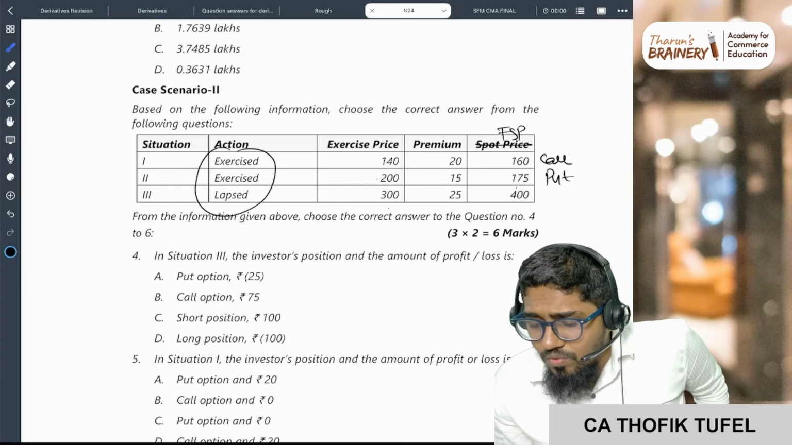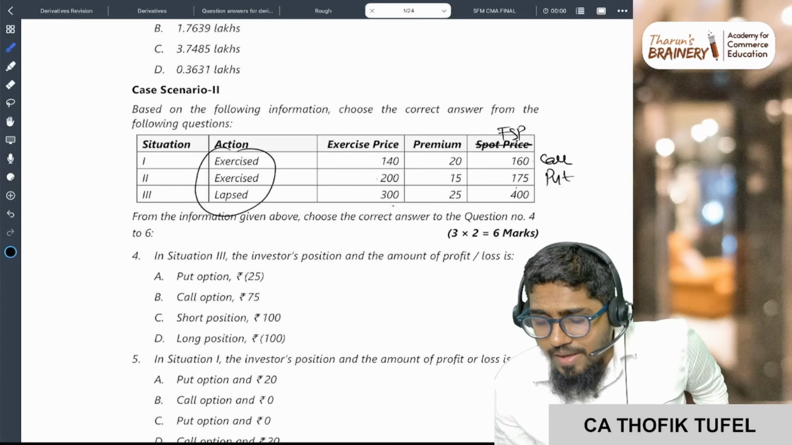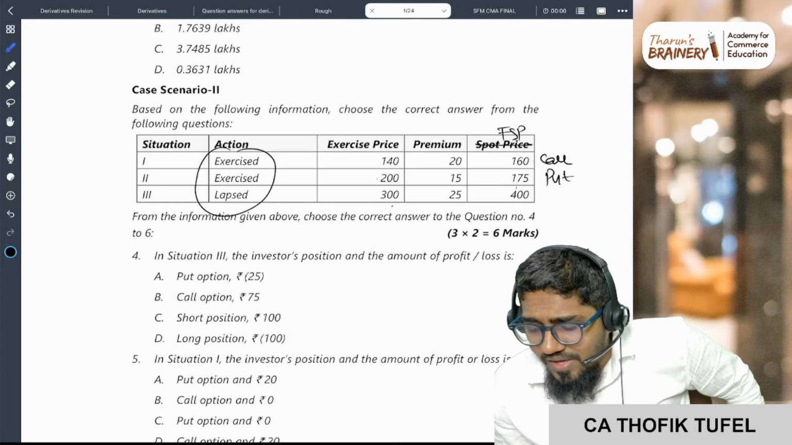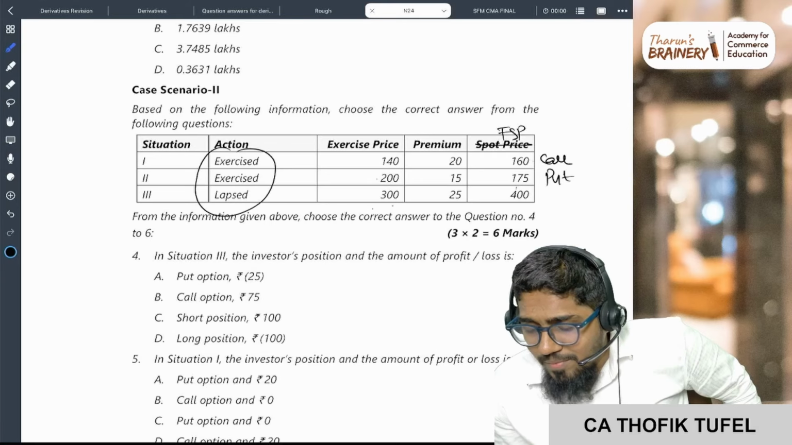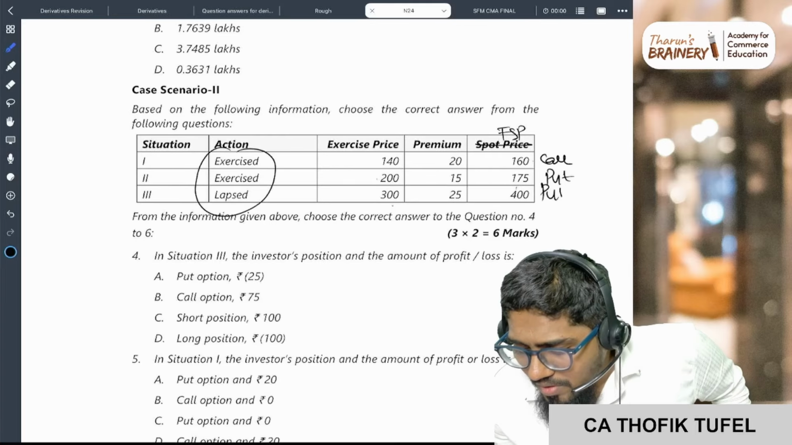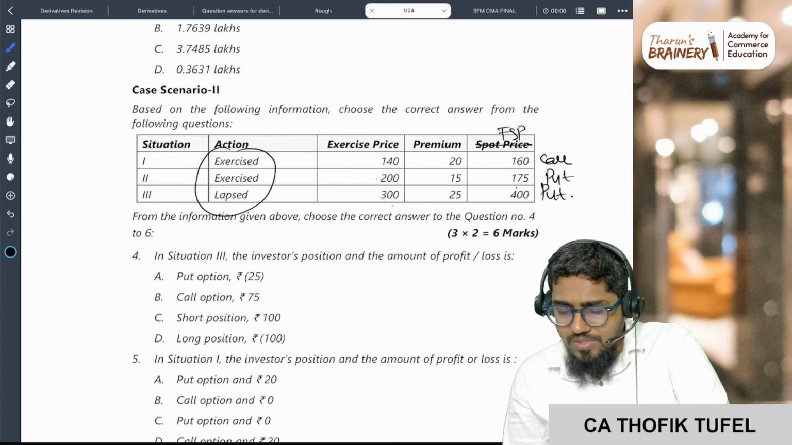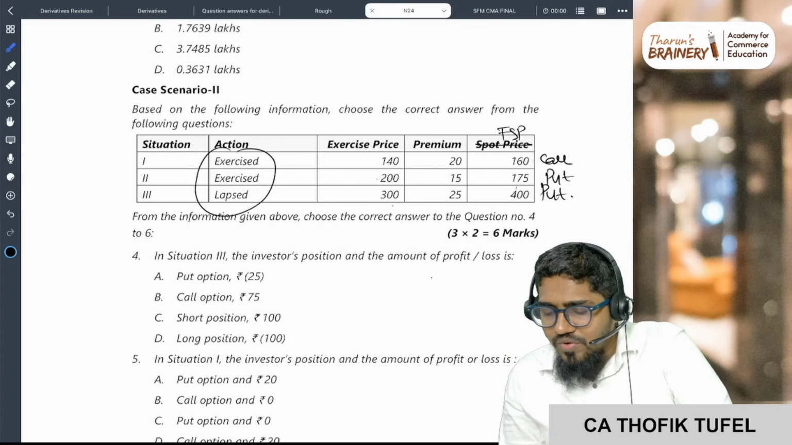Okay, I have the right to buy at 300. I'm just checking if it is call or not. If I have the right to buy at 300 and if my market is 400, I will buy or not. It is lapsing, so it is also put option. Okay? So you see here in situation 3, investor's position, the amount of profit or loss.